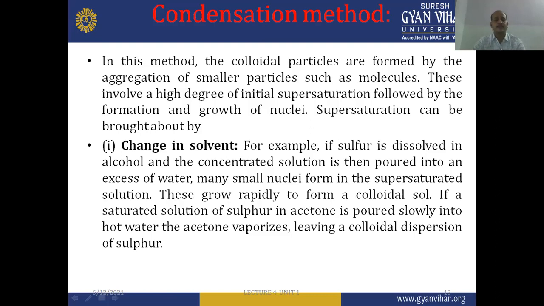If a saturated solution of sulfur in acetone is poured slowly into hot water, the acetone vaporizes, leaving a colloidal dispersion of sulfur. So it is one of the condensation methods: by changing the solvent, we can obtain supersaturation, followed by the formation and growth of nuclei.